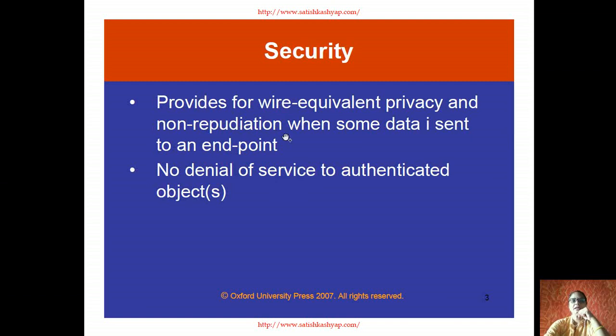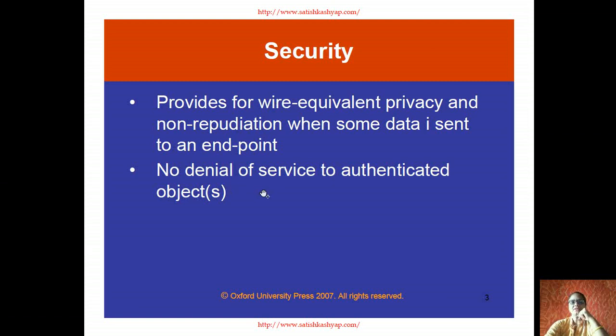Now it provides wire-equivalent privacy and non-repudiation when some data is sent to an endpoint. Whether we talk about wired communication or wireless communication, in both cases privacy is important. So we'll see the end-to-end communication transmission and the security provided to that transmission.